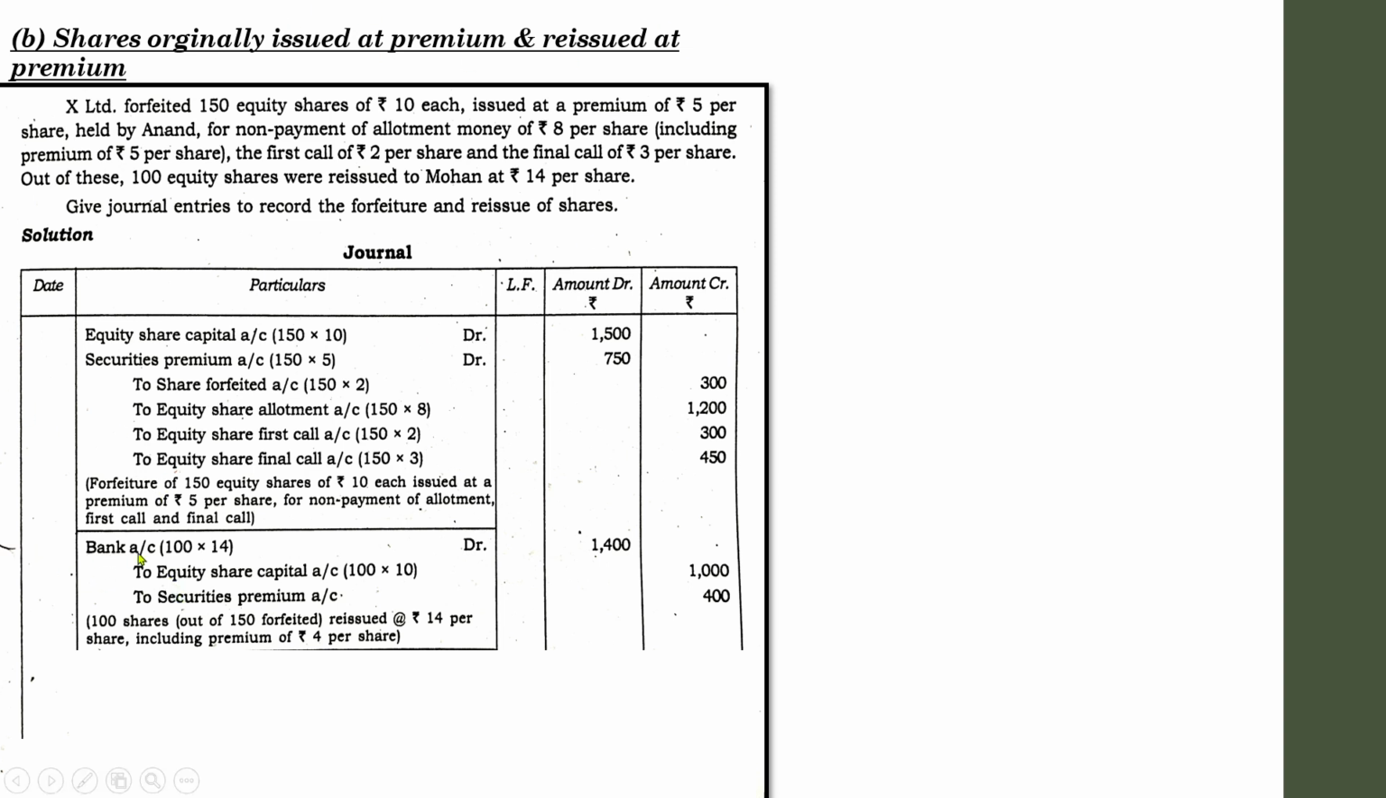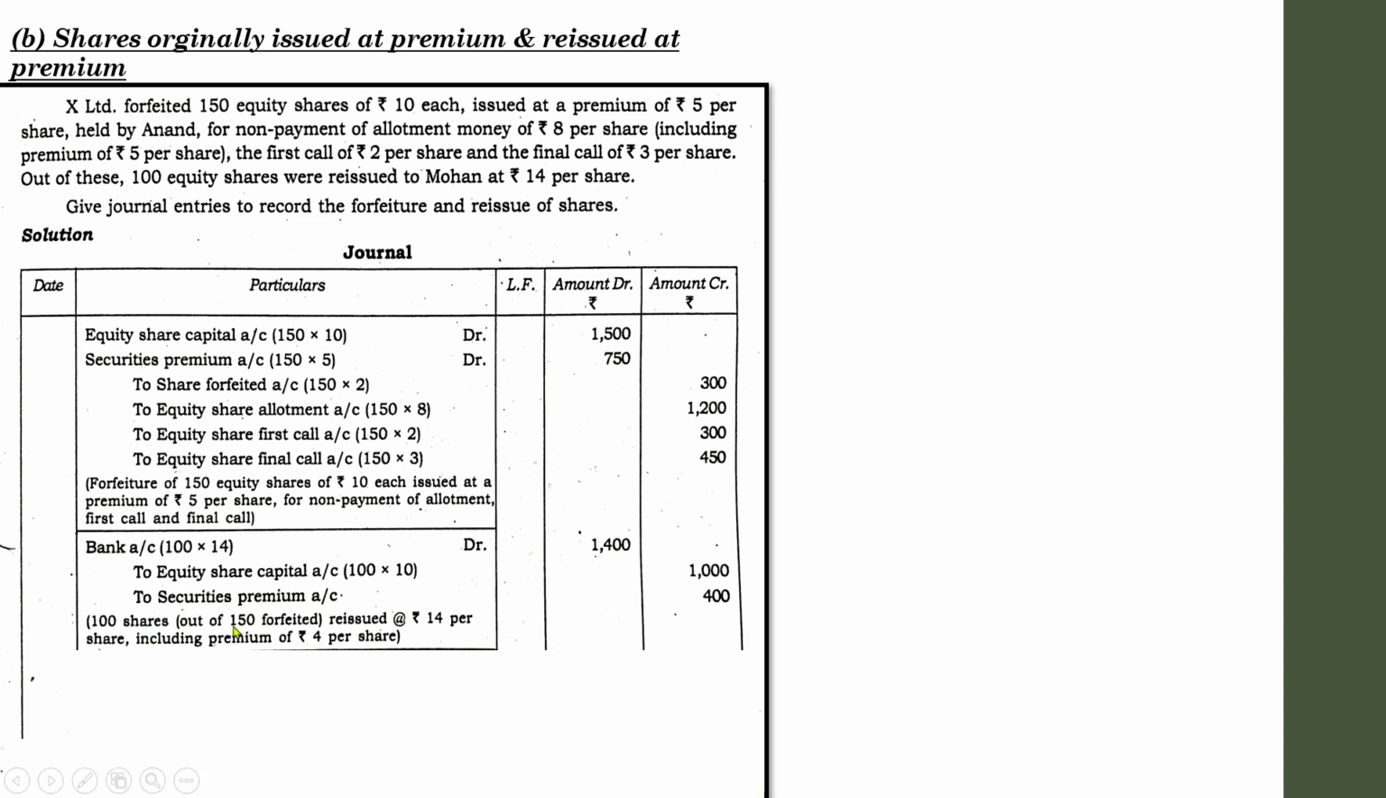So entry will be bank account. 100 shares were issued at rupees 14, so 100 into 14, 1400. And with regard to equity share capital, you have to show the face value, 100 into 10, 1000. Here the face value is 10, it is reissued at 14, so the excess is 4, we can assume it as premium. So securities premium, 100 into 4, that is 400.